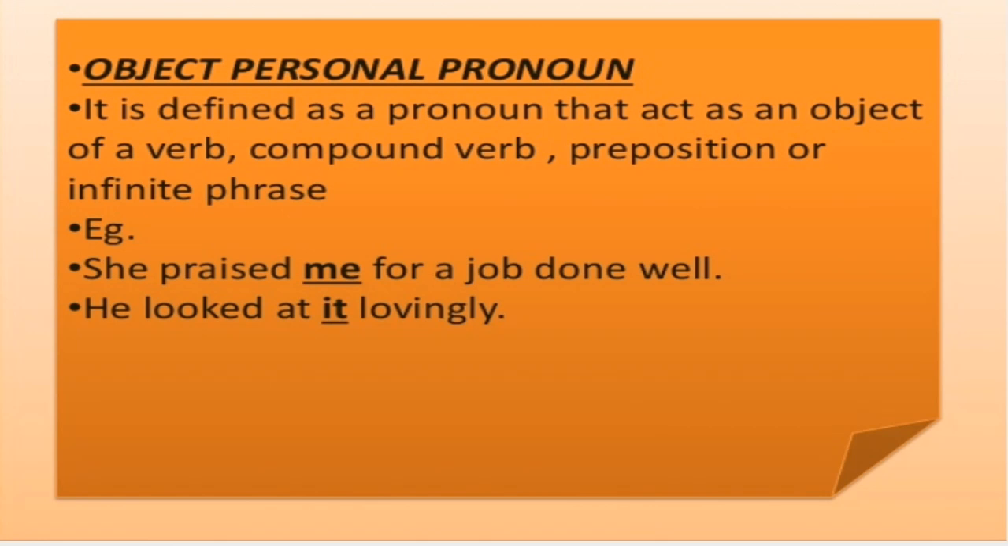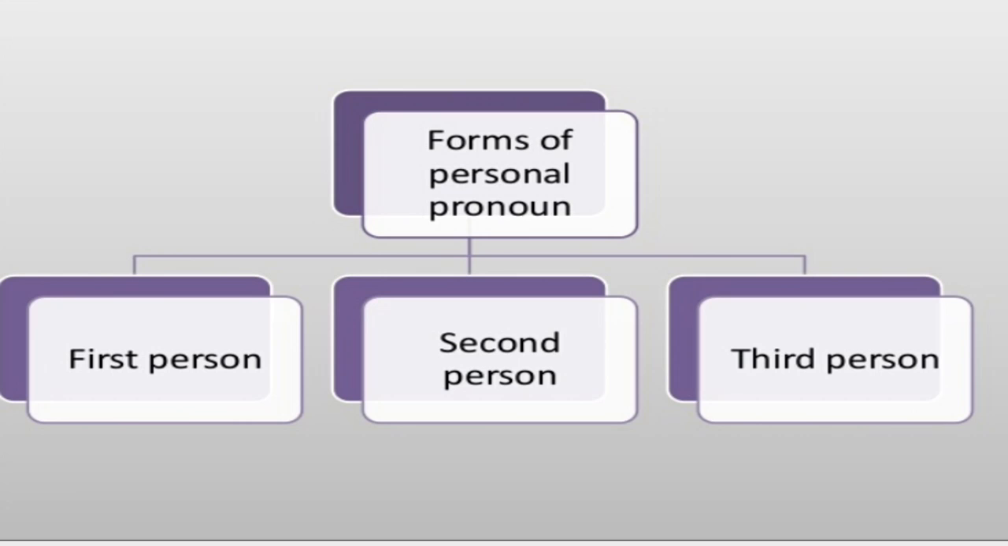Now, what is object personal pronoun? It is defined as a pronoun that acts as an object of a verb, a compound verb, preposition, or an infinitive phrase. Example, she praised me for a job done well. In this example, she is the subject personal pronoun, as I have discussed before. Praised whom? Praised me. That is the object of the verb. Therefore, me is the object personal pronoun. He looked at it lovingly. He is the subject personal pronoun. Looked at whom? Looked at it. It is the object, and therefore it becomes the object personal pronoun.